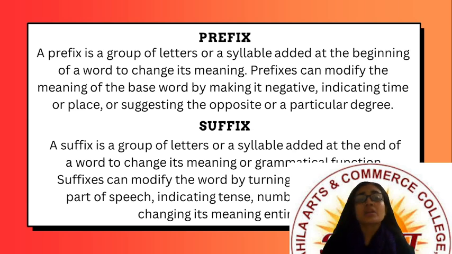Then suffix. If the prefix comes before the base verb, then the suffix comes after the base verb. A suffix is a group of letters or a syllable added at the end of a word to change its meaning or grammatical function. For example, ness and less. Happiness: happy is the base verb and the suffix is ness. So it changes the meaning. Happy, khush; happiness, khushhali.